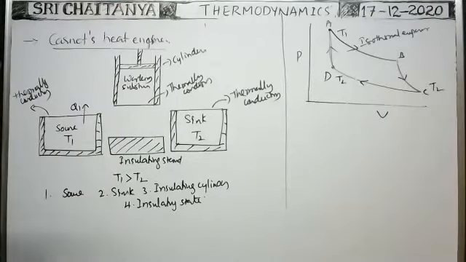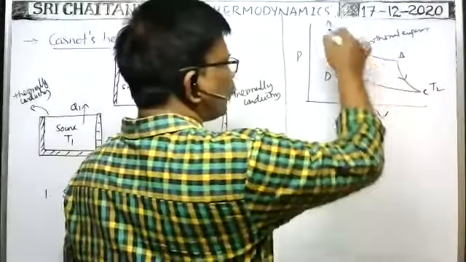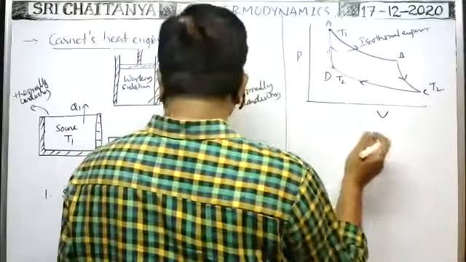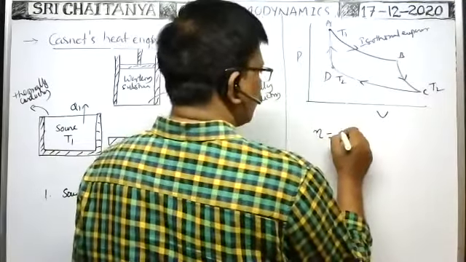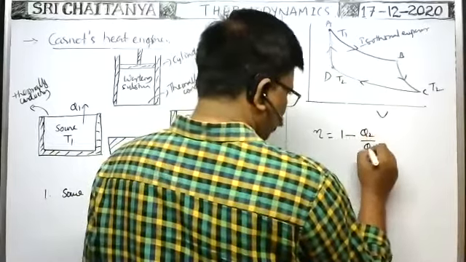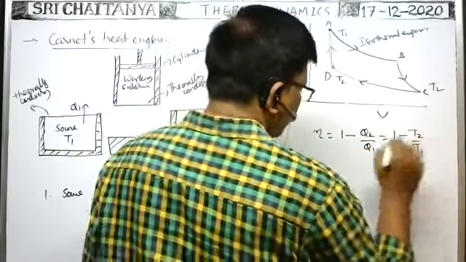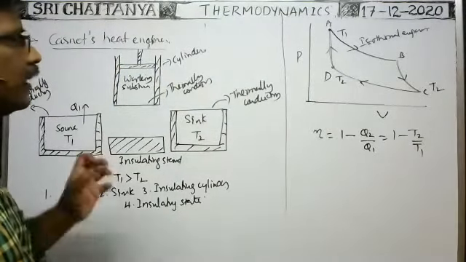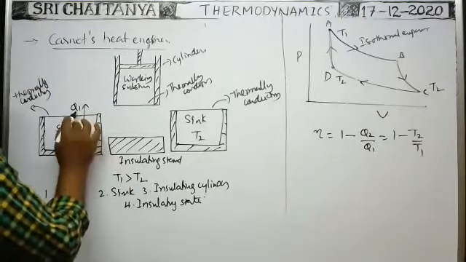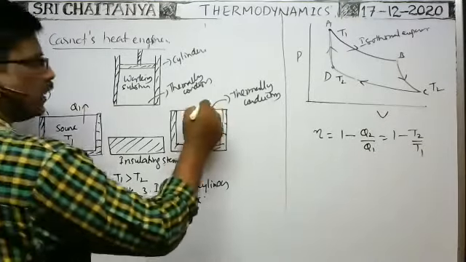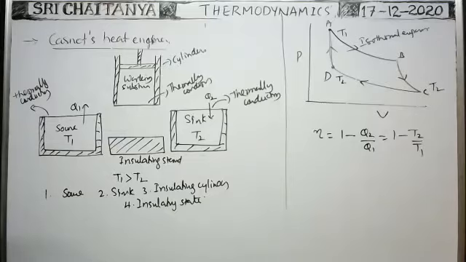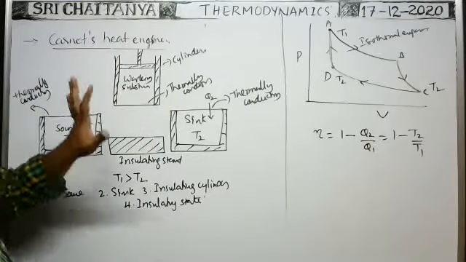In this cyclic process, the net work done is the area bounded by this entire closed curve. From this, what is the efficiency? The formula for efficiency we already know: efficiency is equal to 1 minus Q2 by Q1, or 1 minus T2 by T1. Using this formula, we can find the efficiency of the Carnot's heat engine, where Q1 is the heat energy taken from the source and Q2 is the heat energy rejected to the sink. So this is the working of the Carnot's heat engine.